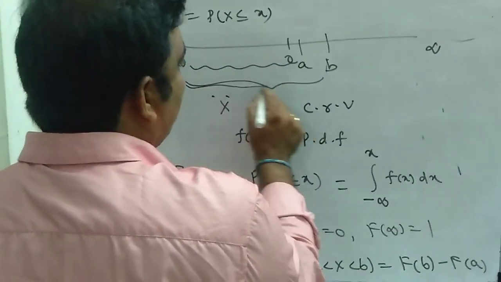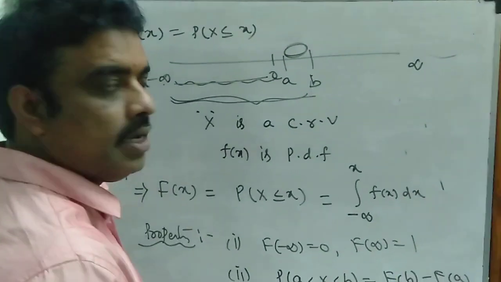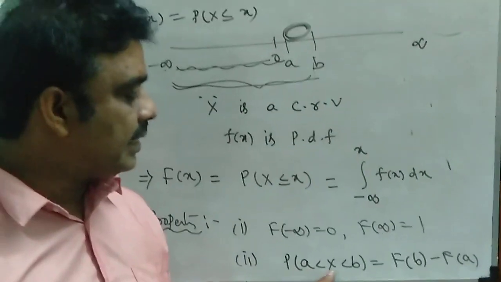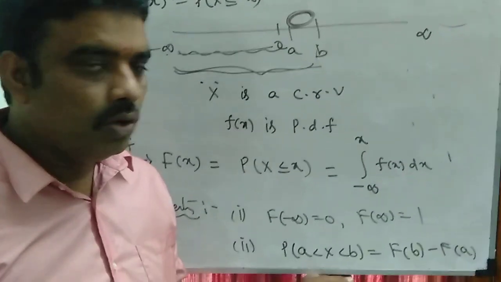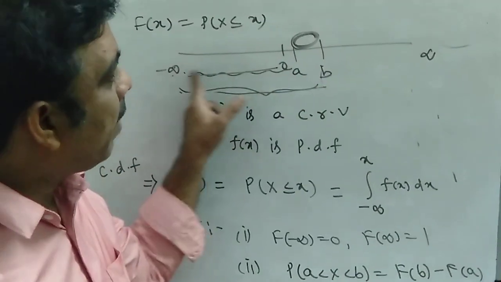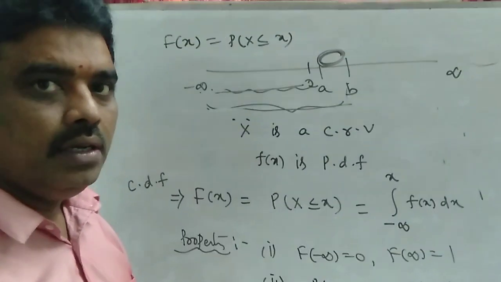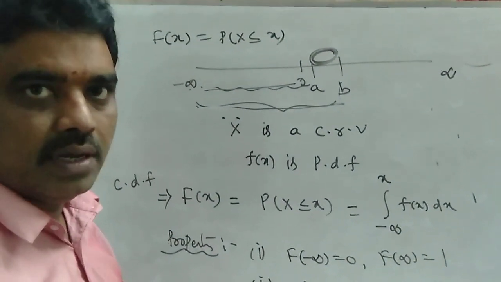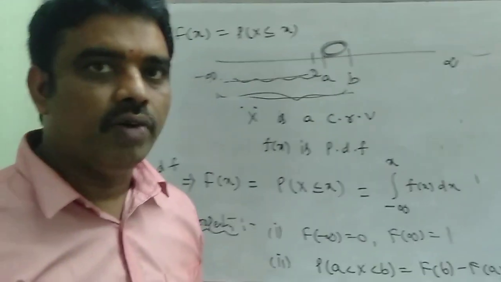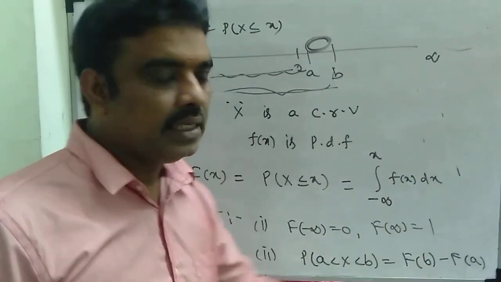So F of b minus F of a will give the values in between a and b. Am I correct or not? That means these values can be denoted by the probability of a less than x less than b. So P of a less than x less than b is equal to F of b minus F of a. That is another property of the cumulative distributive function. F of minus infinity is 0, leftmost value 0, rightmost value 1, and P of a less than x less than b is equal to F of b minus F of a.